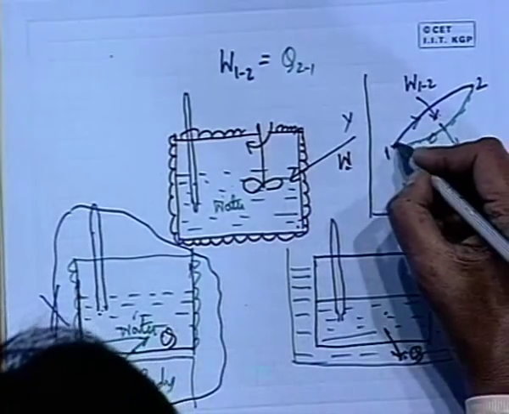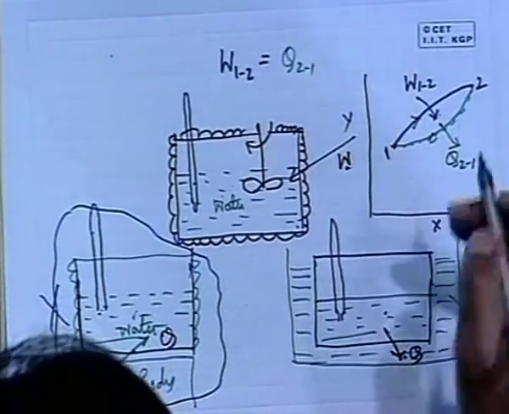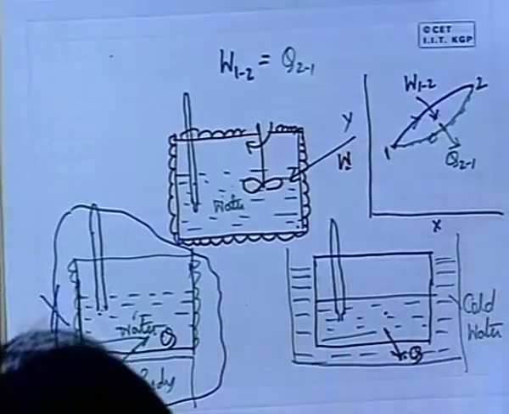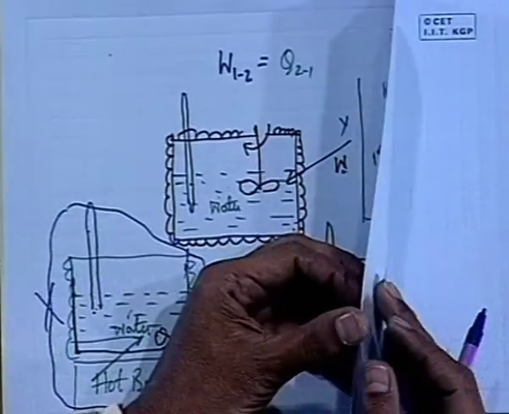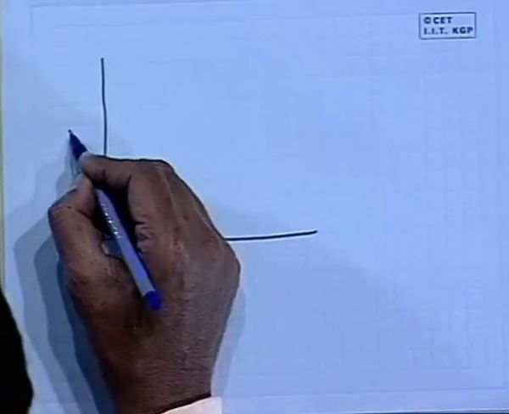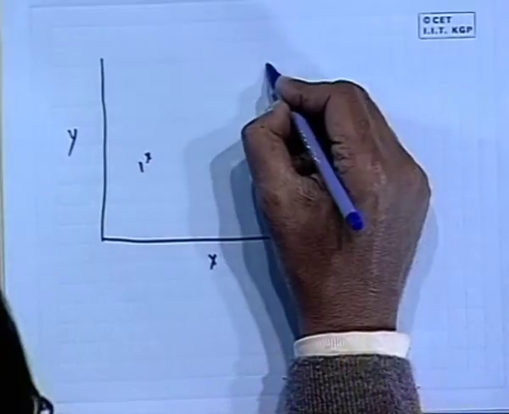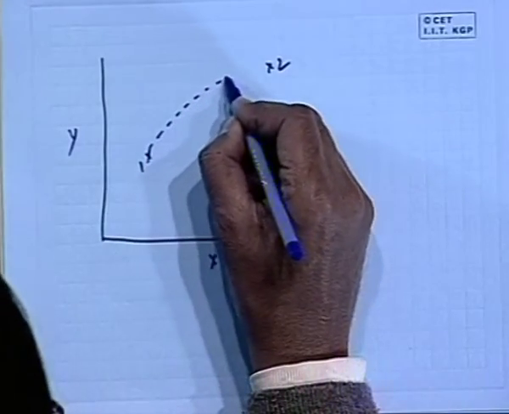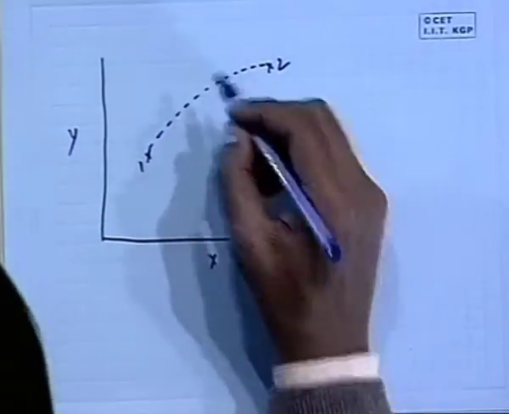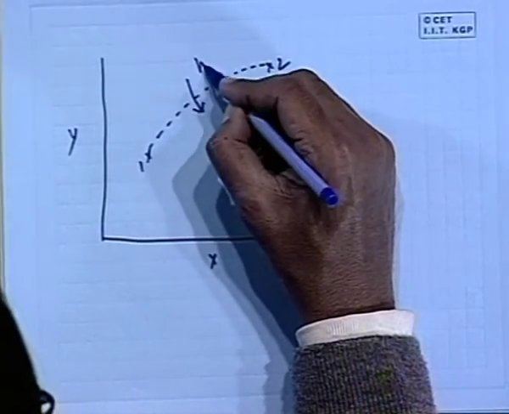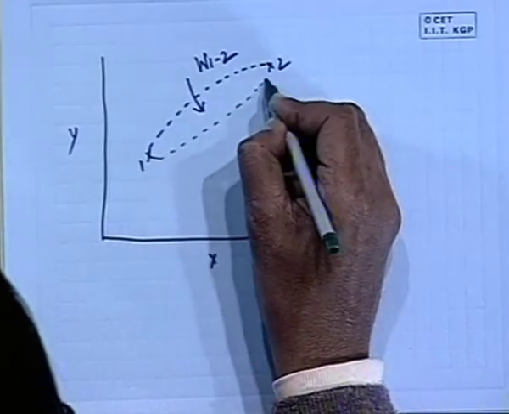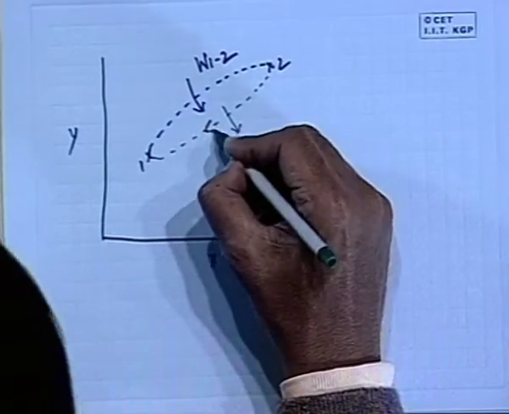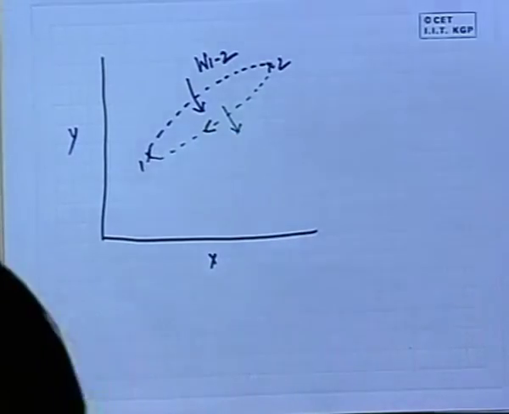You can ask me a question: sir, how do you specify the process? If that be your question, then it is all right. Then this will be shown by a dotted line. That means when I specify a natural process in a thermodynamic diagram, it is always advisable you show it by a dotted line, because this is an irreversible process, not a quasi-equilibrium process. We cannot specify it by a firm line, and this is the process where heat is coming out, coming back to the initial state.